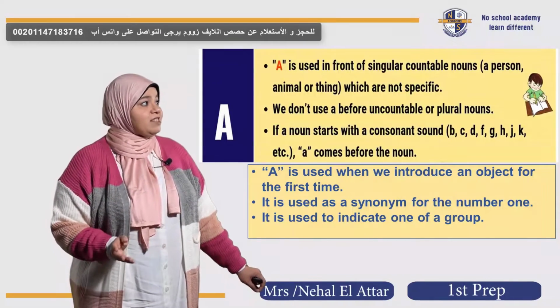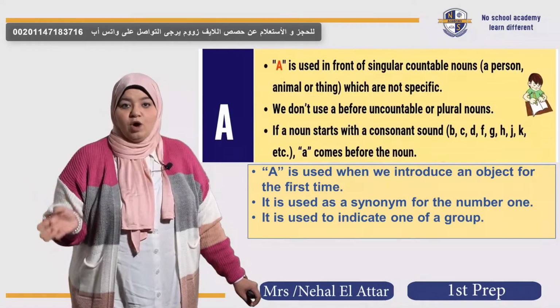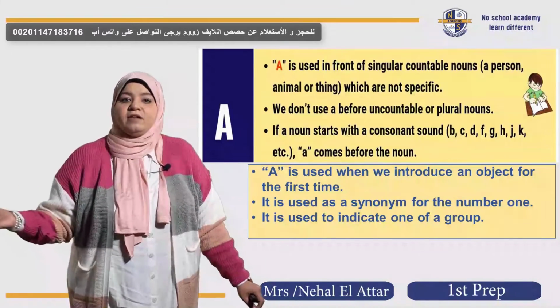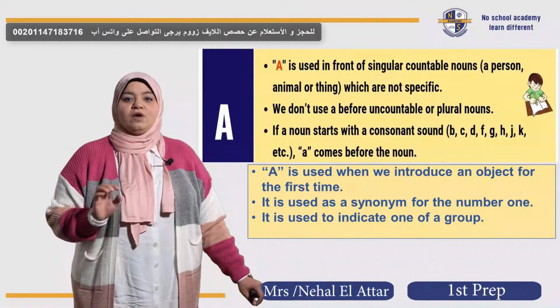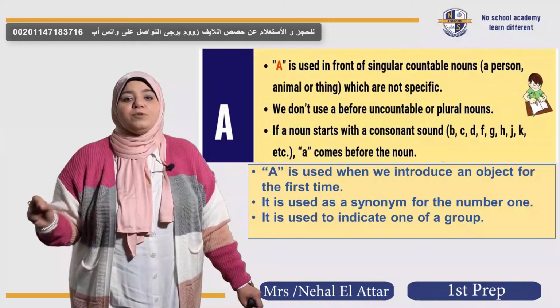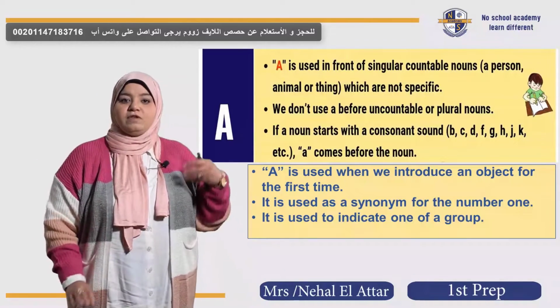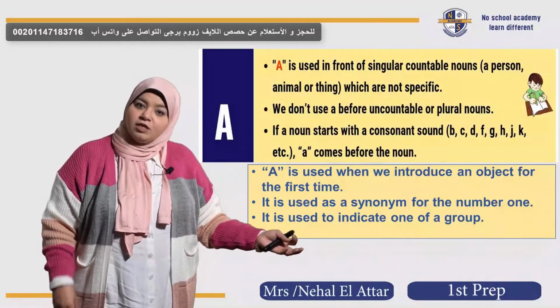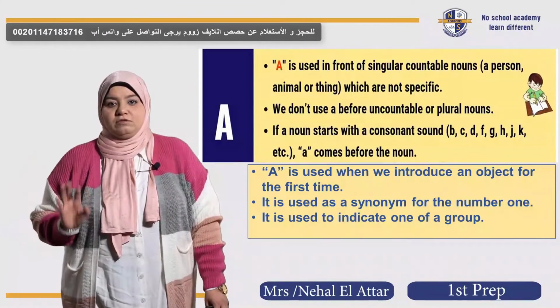But can we say we have a water? We never say this. Why? Because water is an uncountable noun. So we can't say we have a water. We can't say I have a books, because books are plural. So we can't put a before plural or uncountable nouns, okay?